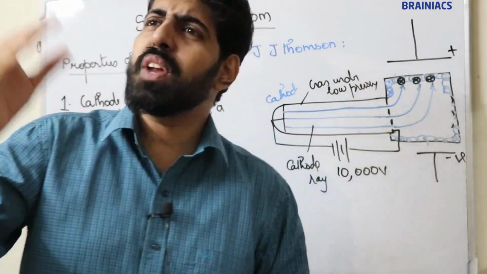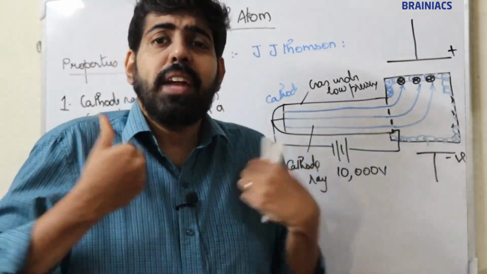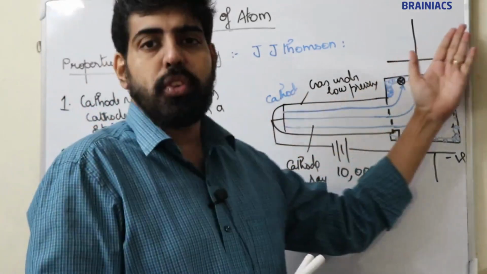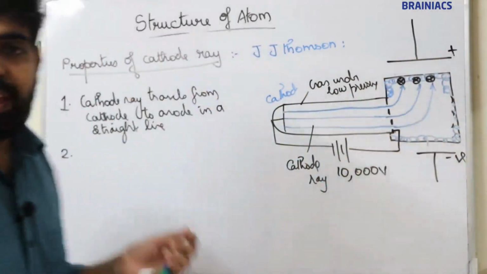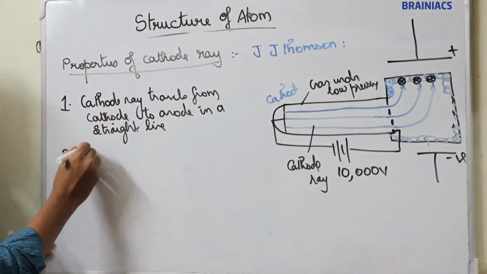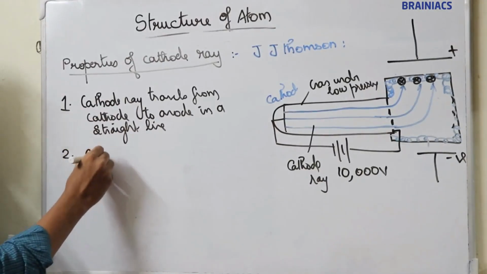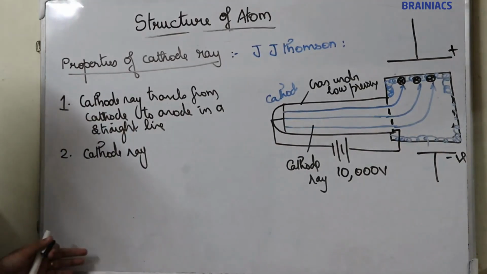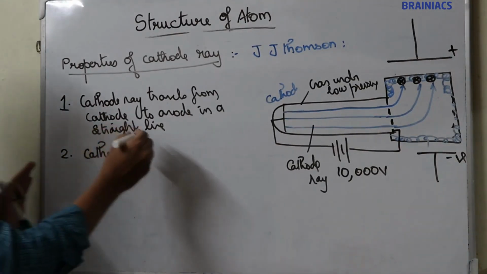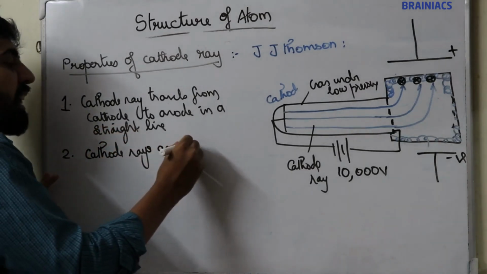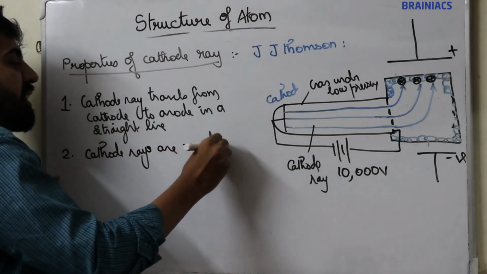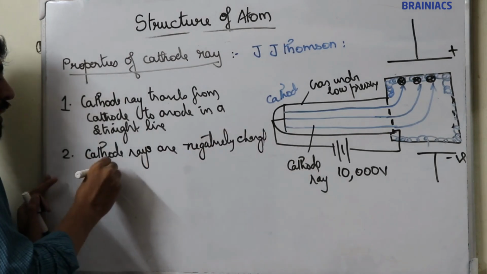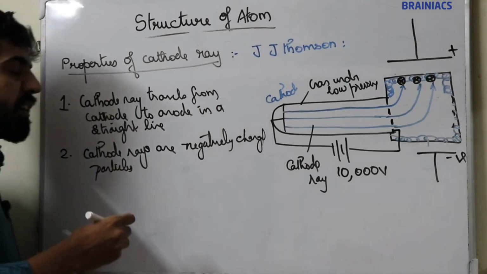If something is deflecting towards the positive side, it means they are negatively charged. So the second property is that cathode rays are negatively charged particles. Why are they negatively charged particles?